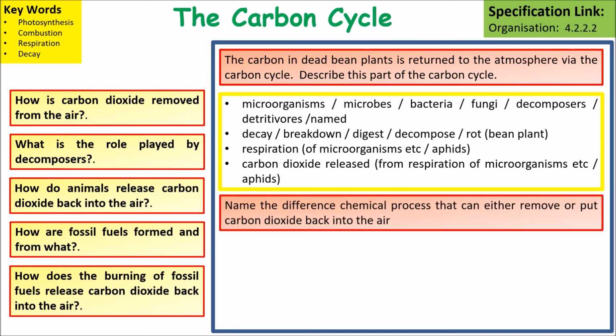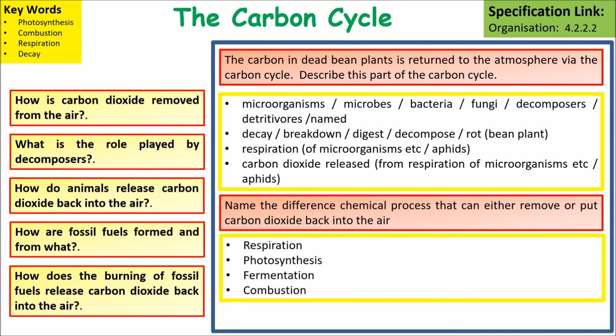And if we're naming the different chemical processes that can either remove or put carbon dioxide back into the atmosphere, the important ones to talk about are respiration, photosynthesis,